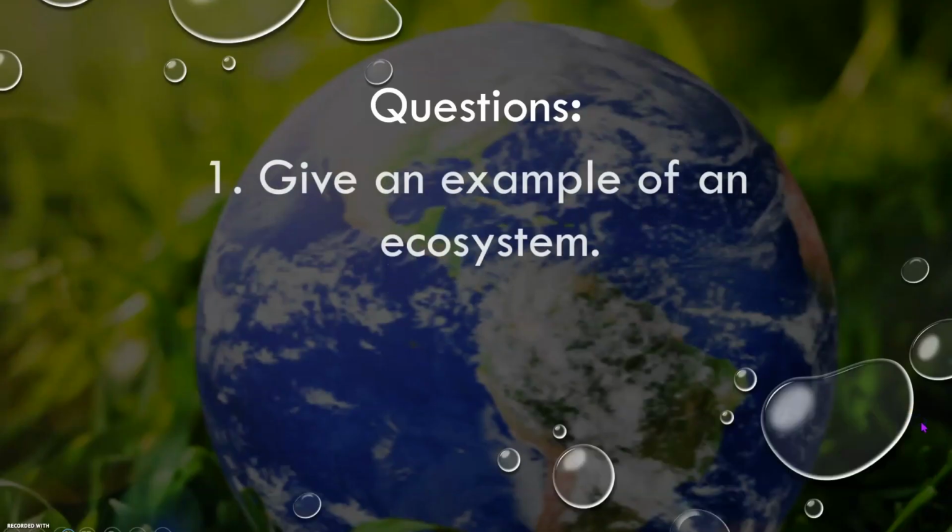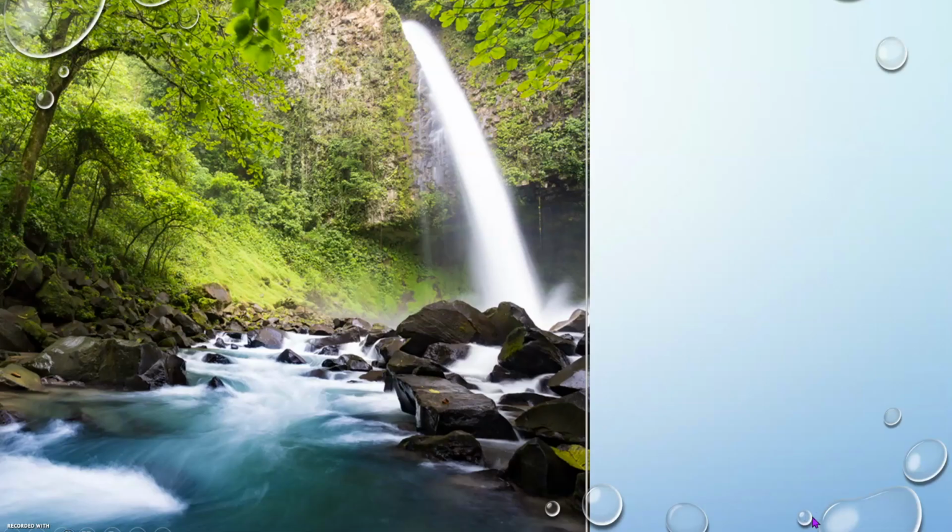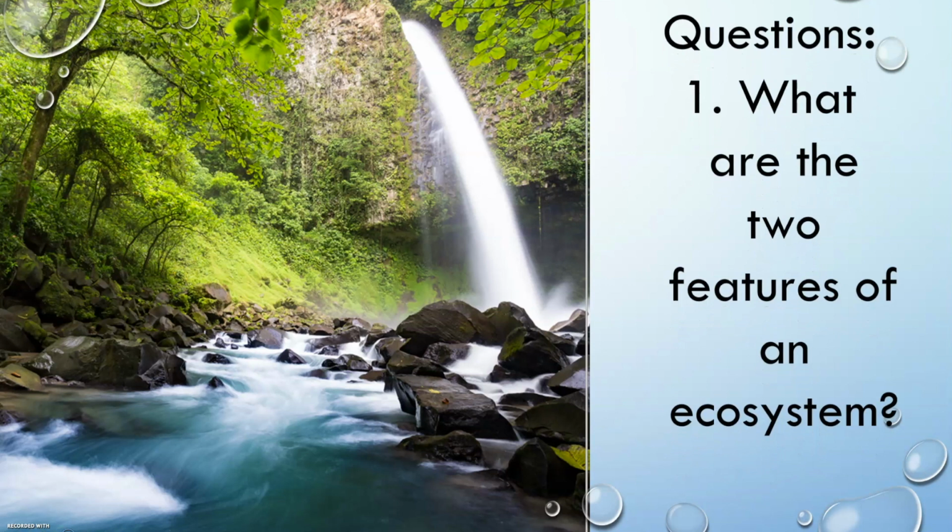Now let's try to answer the question. Number 1 question, give an example of an ecosystem. Very good. Pond and tree. Good job, everyone. Before moving on to our next slide, the question is, what are the 2 features of an ecosystem? Let's find out.